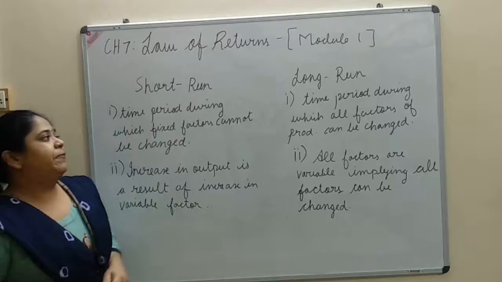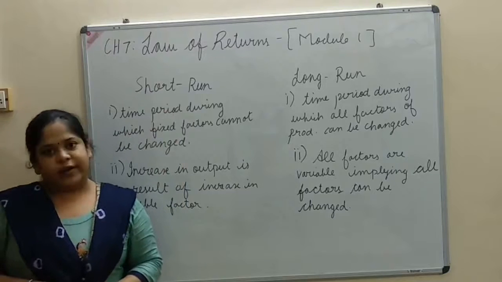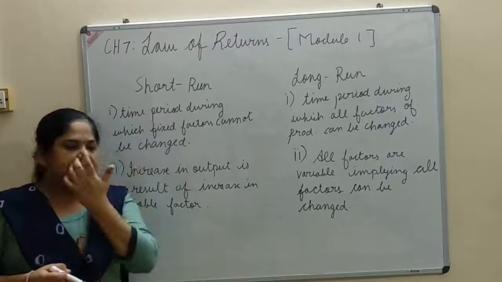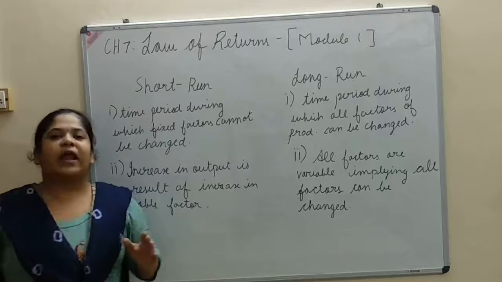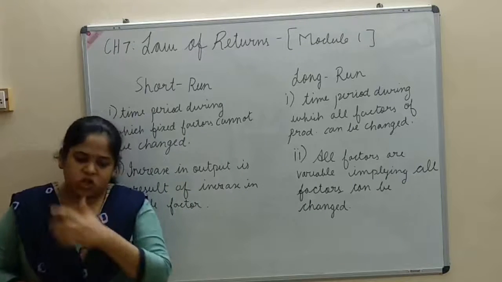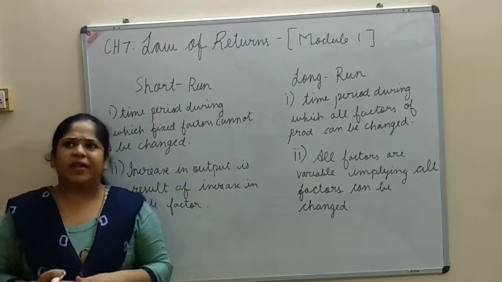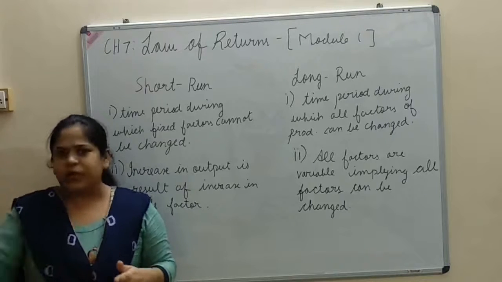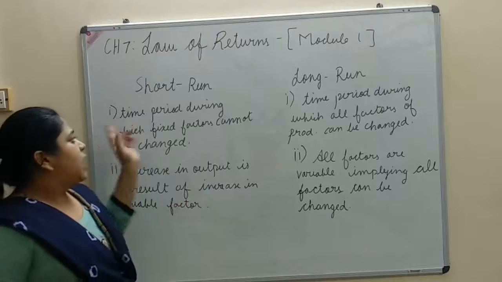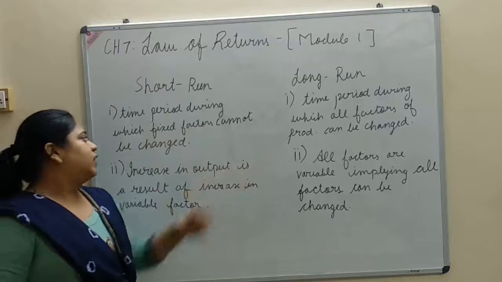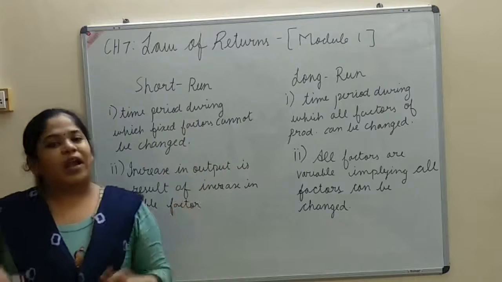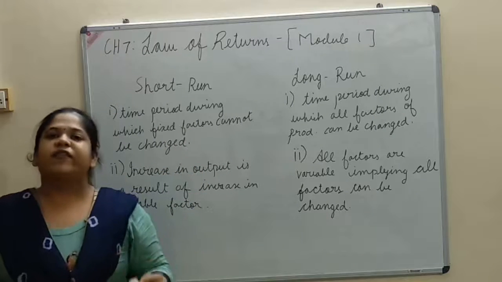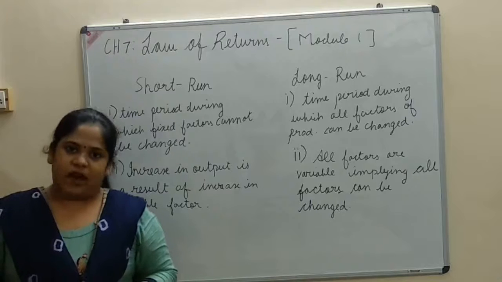The next concept is short run and long run. I'll discuss the meaning of both. Short run is a shorter time period, suppose 1 to 2 years. It is a time period during which fixed factors cannot be changed. In short run, there are two categories: fixed factors and variable factors.